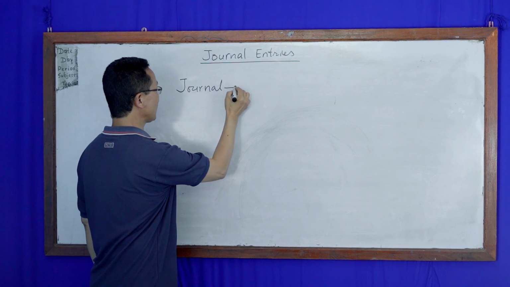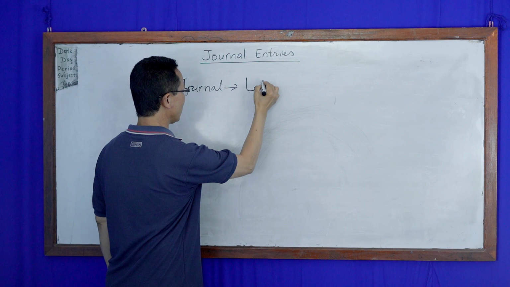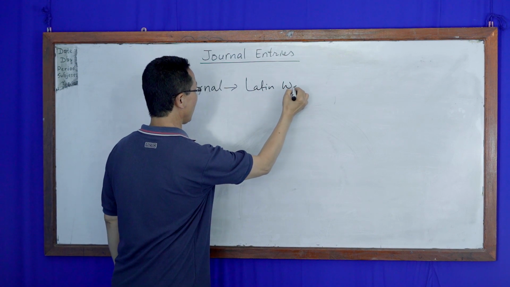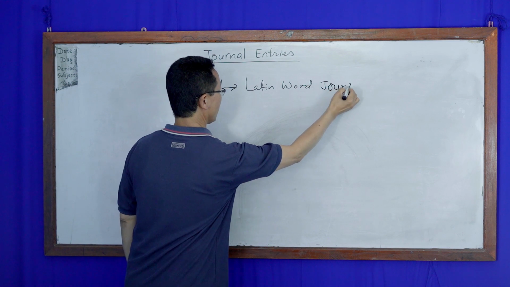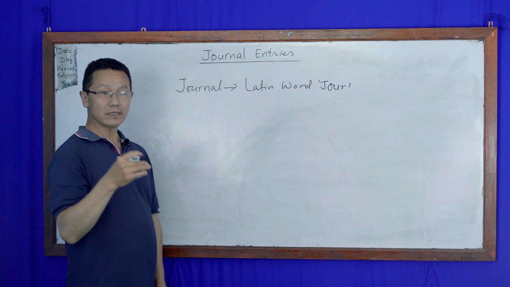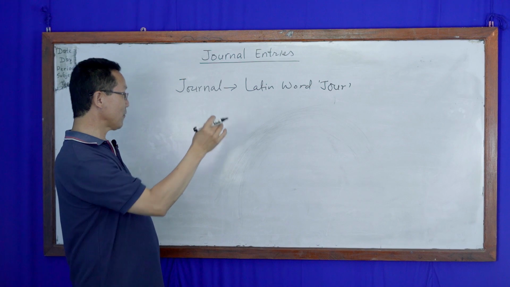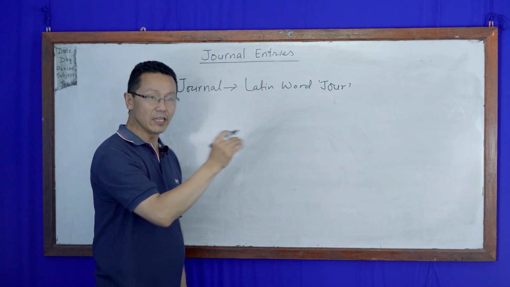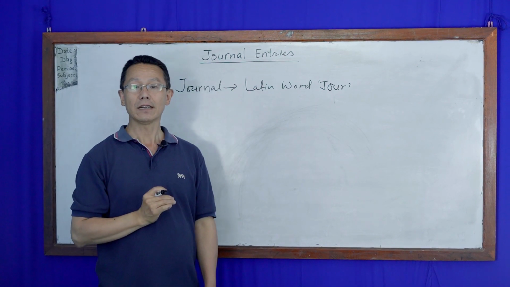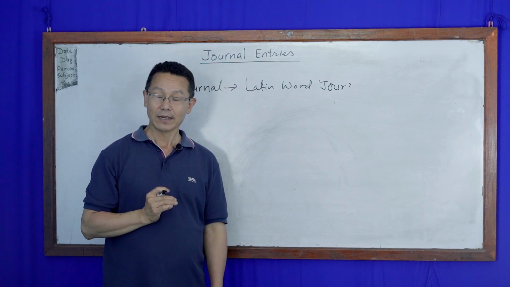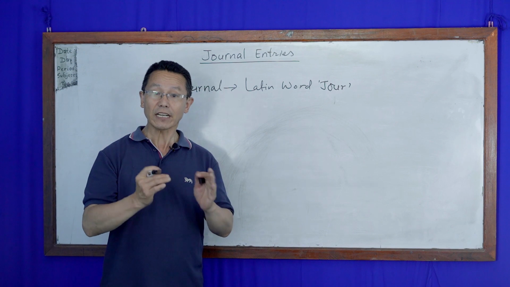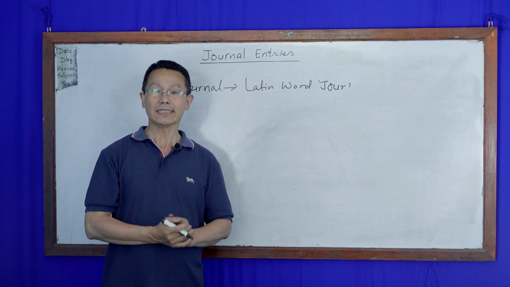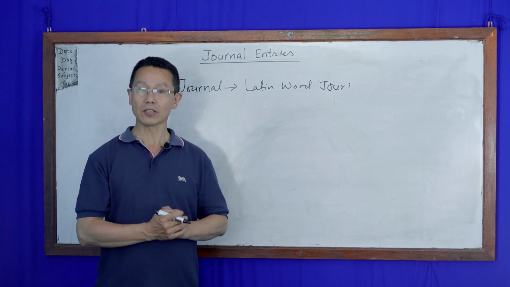The word journal is derived from the Latin word jor, which means daily. It indicates that recording of daily transaction in a systematic order is called journal entry.